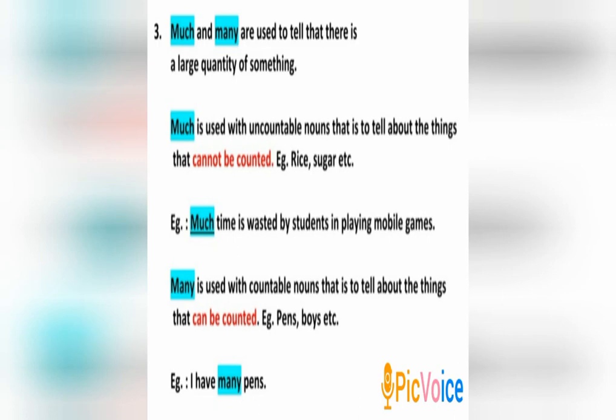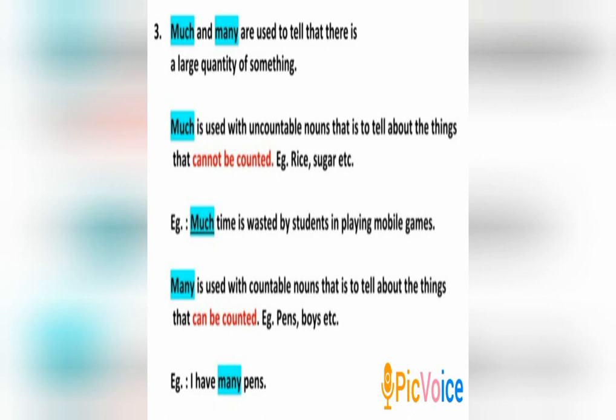Now if you don't know what an uncountable noun is, please don't worry. That is, to tell about the things that cannot be counted. I repeat, much is used to tell about the things that cannot be counted. Let us be more clear. For example, rice, sugar, etc.